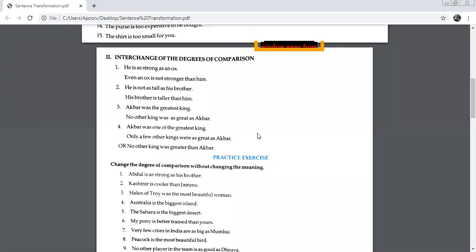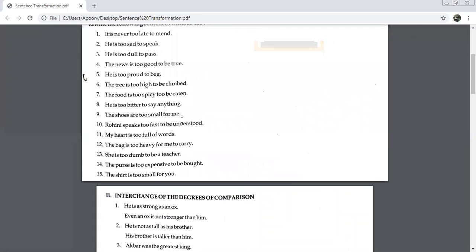Okay, before I move on to type 2, Devansh has raised his hand. I don't know why. Devansh, bolo. Yes, ma'am. Please repeat the ninth one. Which ninth? Previous exercise. The shoes are too small for me. The shoes are so small that I cannot wear them.